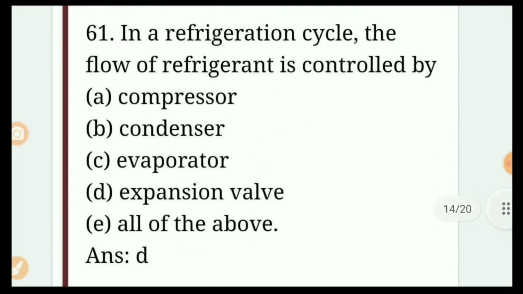In refrigeration cycle the flow of refrigerant is controlled by: A. compressor, B. condenser, C. evaporator, D. expansion valve, E. all of the above.